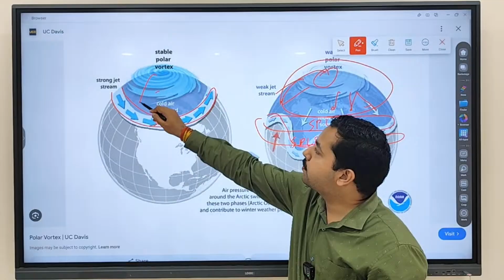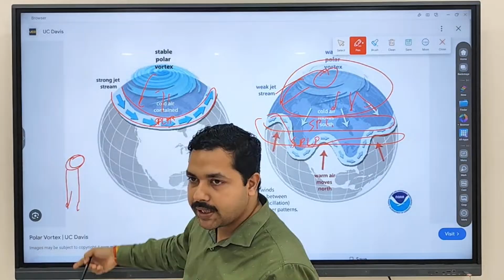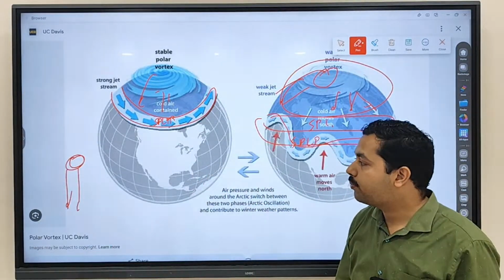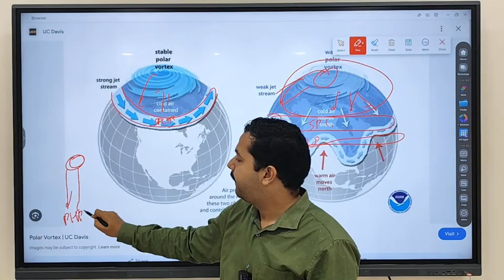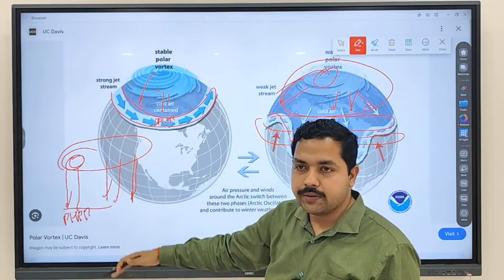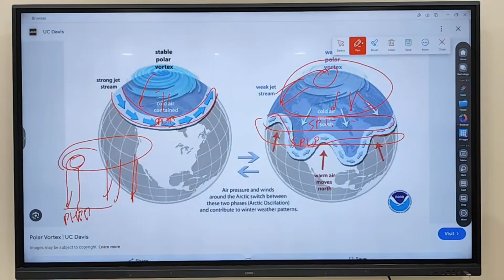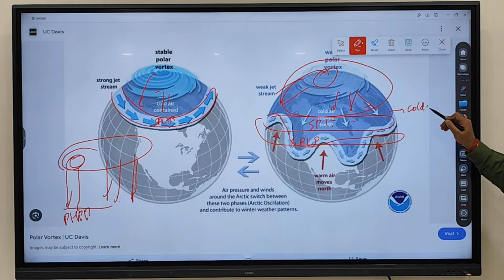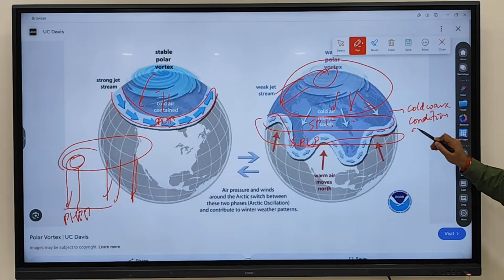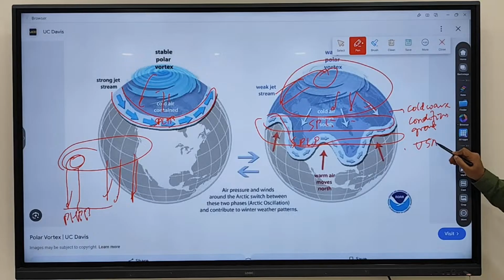Here you see this spinning wind. This spinning wind in the upper atmosphere is the reason for subsiding wind in the polar high pressure belt region. Fine. So when the spinning will be more, you see colder wind will come more towards the ground side. When colder wind will come more towards the ground side, you will see more cold wave condition on the earth's surface, on the ground, like USA, Canada.